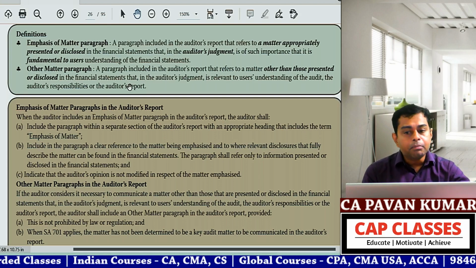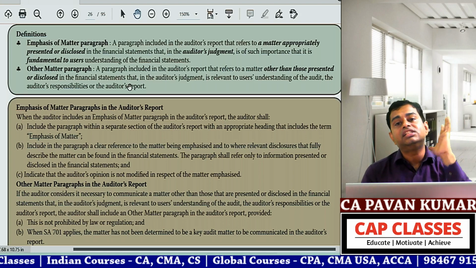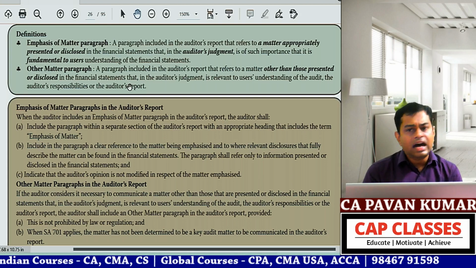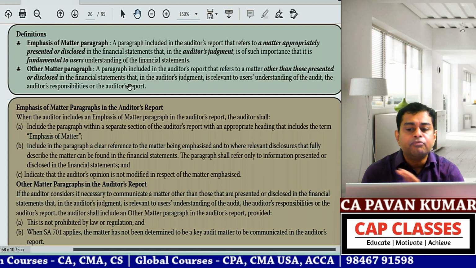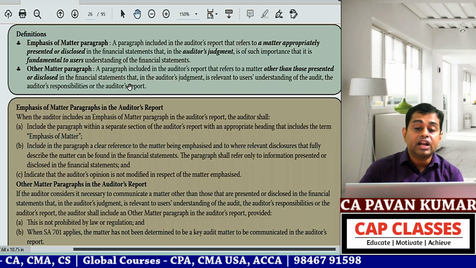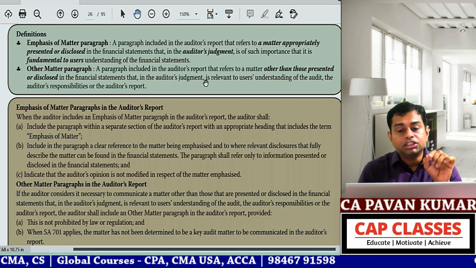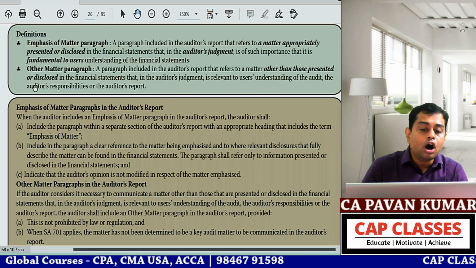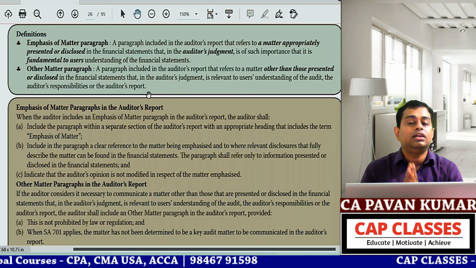So EOM must come from financial statements. A reference to financial statements, so and so note. Other matter paragraph cannot come from financial statements other than those that are disclosed or presented in financial statements. In the auditor's judgment, they are relevant to users' understanding of audit and auditor's responsibilities.